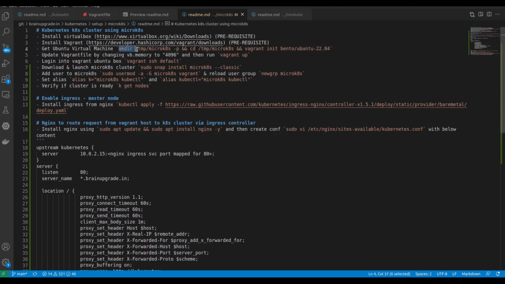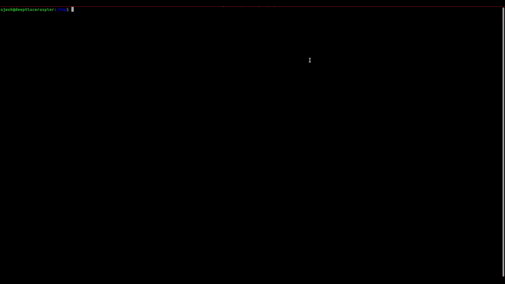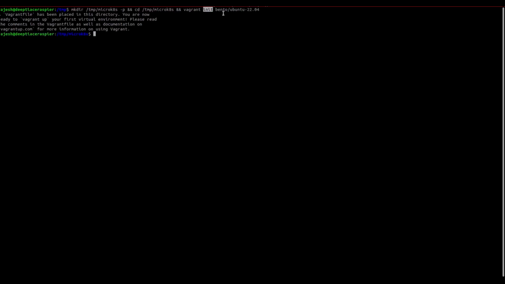Assuming that you have Vagrant and VirtualBox, now we will create a temp folder, the MicroK8s temp folder, and then we will initialize Vagrant using this command, vagrant init. We are using the Bento image. Once we initialize the Vagrant box, we get this Vagrantfile.